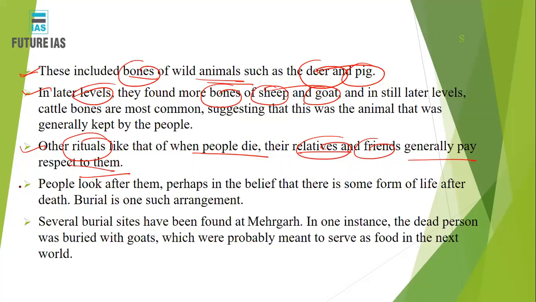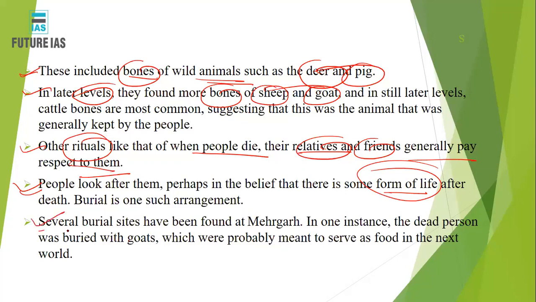So you can say that if you see the burial sites or the burial pits, you can find that many people believed in an afterlife, that when we take birth again, we would also need a certain amount of the items which we like the most in this life. So they used to keep those items, artifacts, those articles along with the dead remains of the person, so that the person can use these items in the next life also.